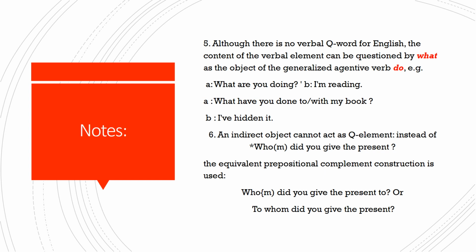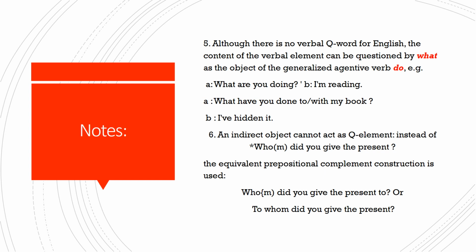Okay, so when I am going to use what to ask about the verb, what is going to be the function of this word, what, in the WH question? In fact, he says that what is going to function as the object of the generalized agentive verb do. For example, what are you doing?